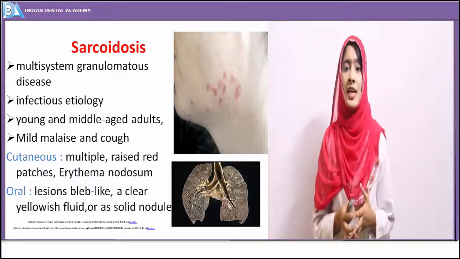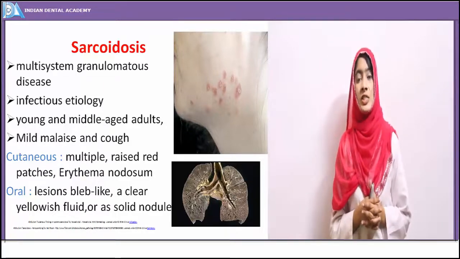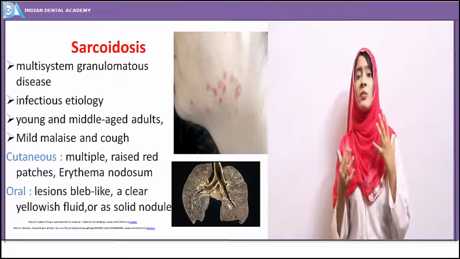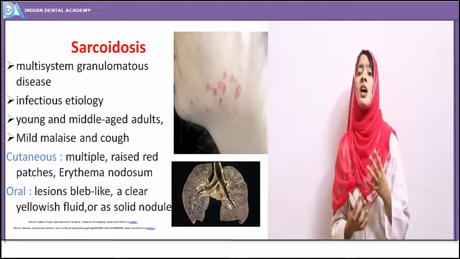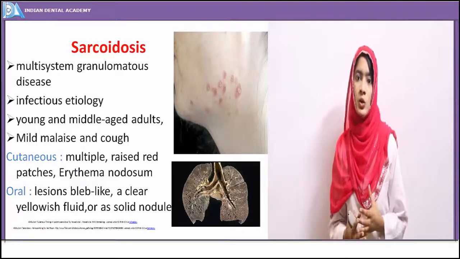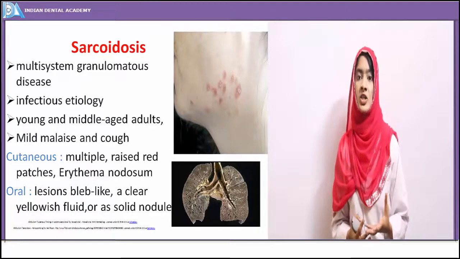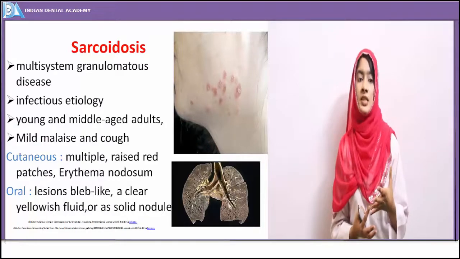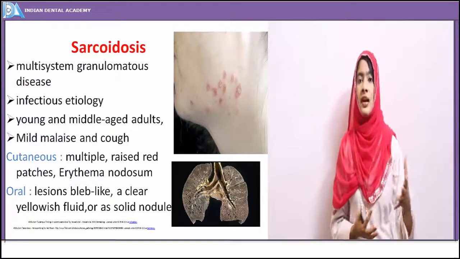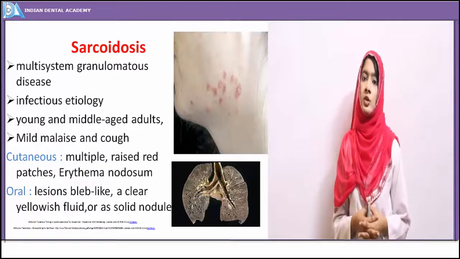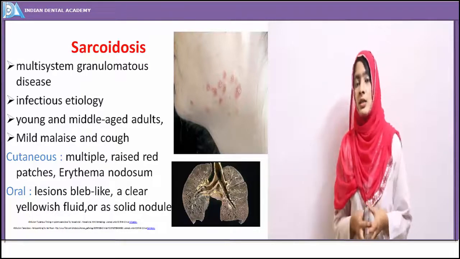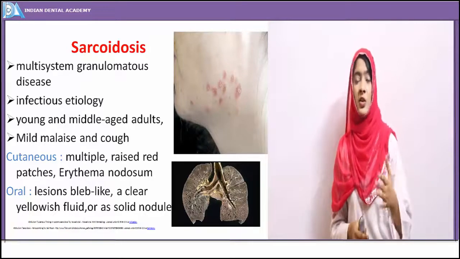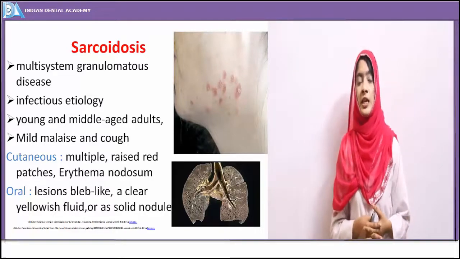Sarcoidosis, also known as Boeck's sarcoidosis, is actually a disease having varied clinical presentations. It's more devastating to the oral mucosa, to the patient. It is a multi-system granulomatous disease. Normally we have seen granulomatous diseases like tuberculosis, but sarcoidosis is also a granulomatous disease, and a variety of etiologies have been attributed.